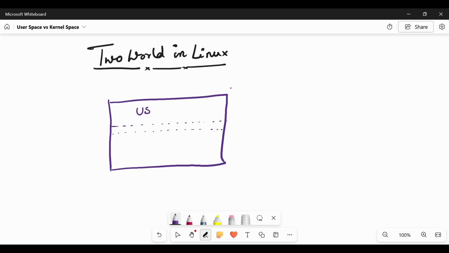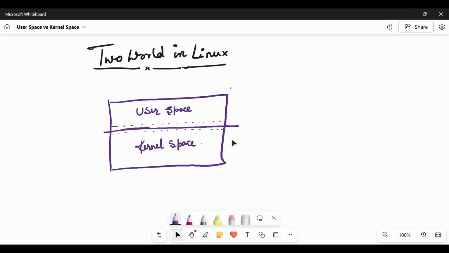The upper layer is user space, where our code exists, and inside the kernel it is called kernel space, and these two spaces are strictly separated.